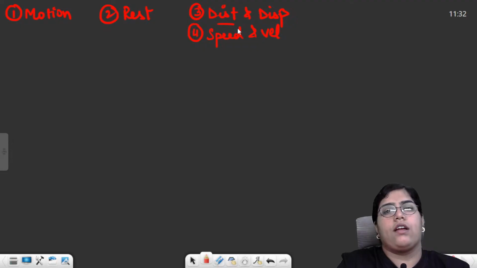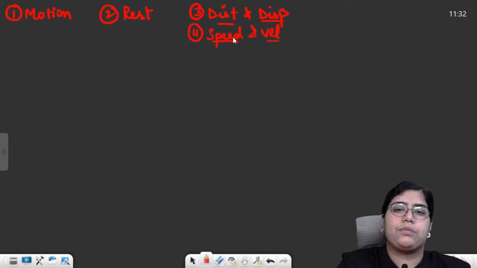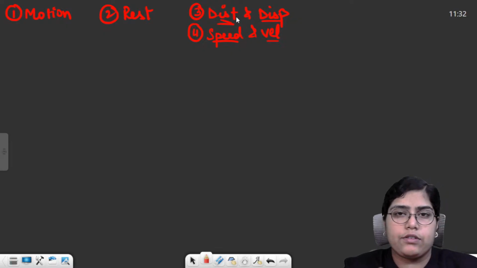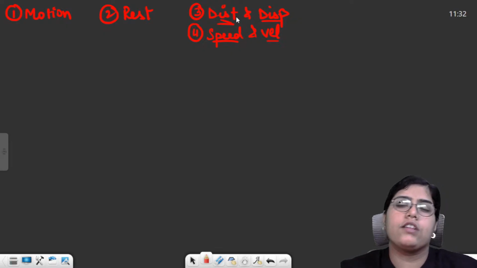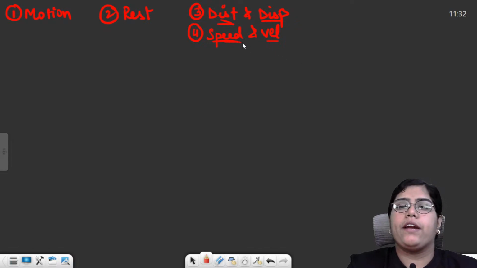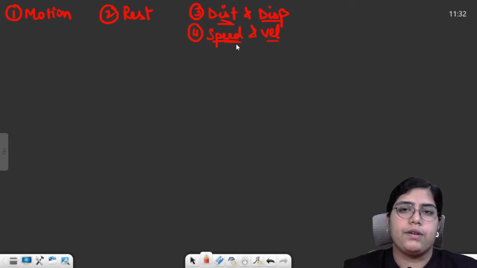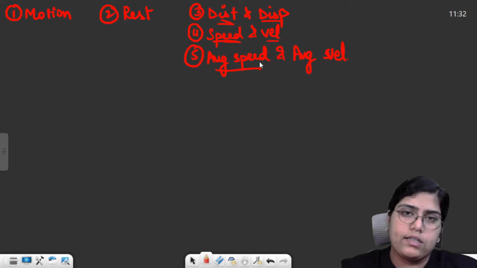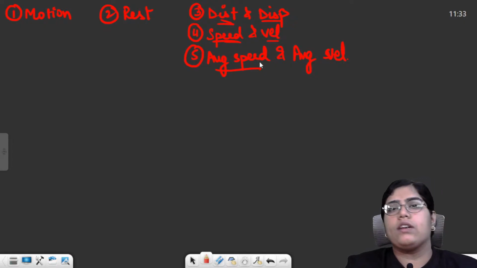Distance was a scalar quantity, speed was a scalar quantity, displacement was a vector, velocity was also a vector. Speed was basically equal to distance upon time, velocity was displacement upon time. Distance was the actual or total path traveled, displacement was the shortest path between the initial and final point. Then there were two concepts, average speed and average velocity. The formula remains similar but not the same. Average speed is total distance upon total time, average velocity is total displacement upon total time.